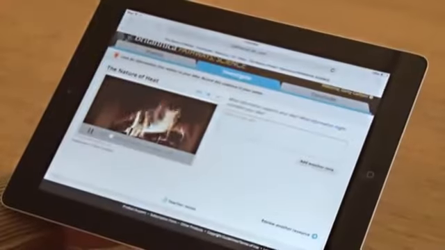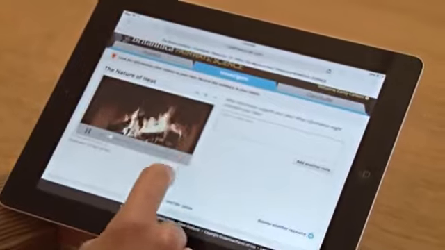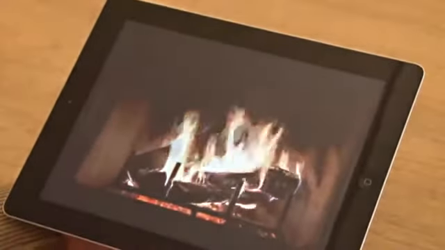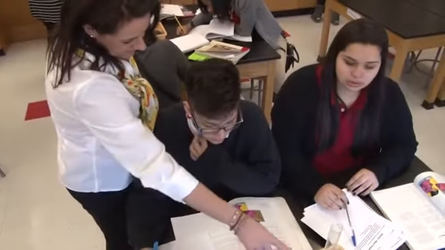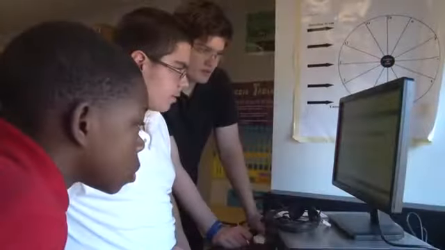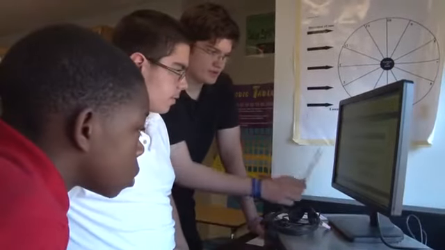Students can complete an entire Pathways lesson online, on a computer or tablet. In Ms. Bellino's class, students are also using Pathways printable worksheets to include in their science journals. Let's listen as the class starts the lesson.